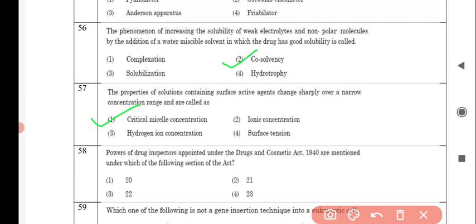Next question is, powers of drug inspectors appointed under the Drugs and Cosmetics Act 1940 are mentioned under which of the following sections of the Act? And the correct answer is option number 3, 22.